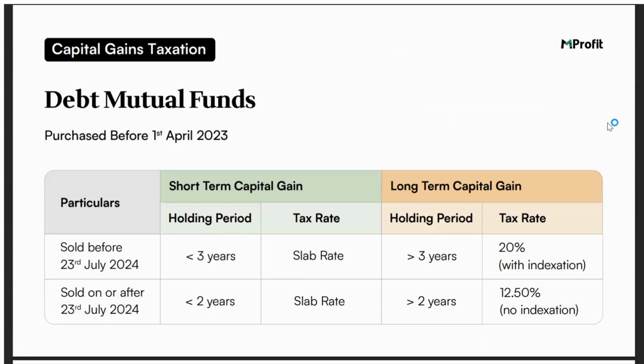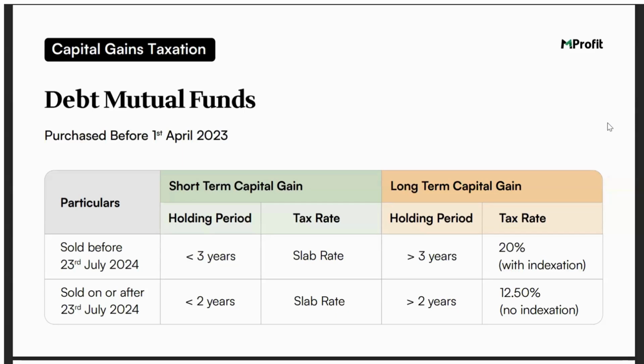If it is sold within 3 years of purchase, it is going to be classified as short term capital gain. The tax for short term will be as per the slab rate to which the investor belongs. For long term, the tax rate will be 20% with indexation benefit provided.